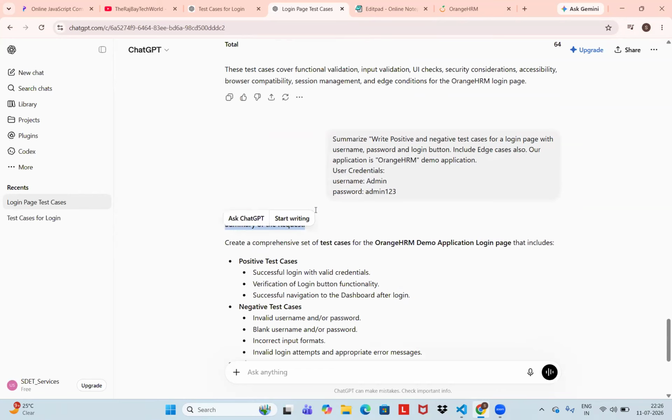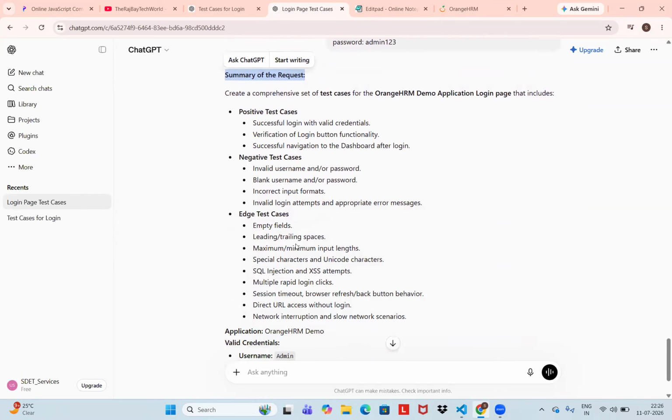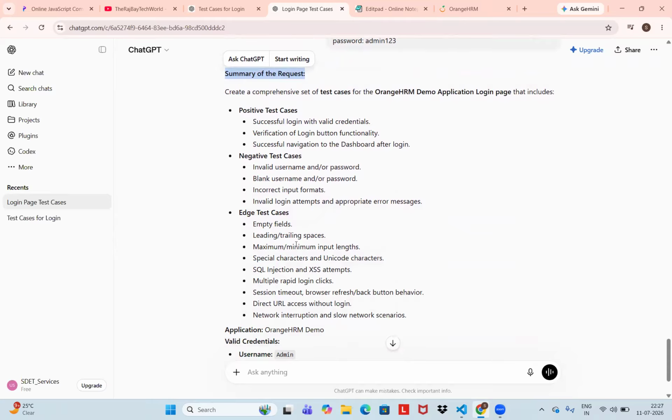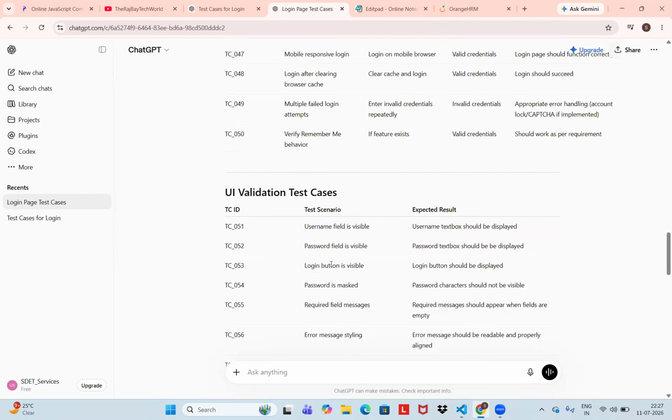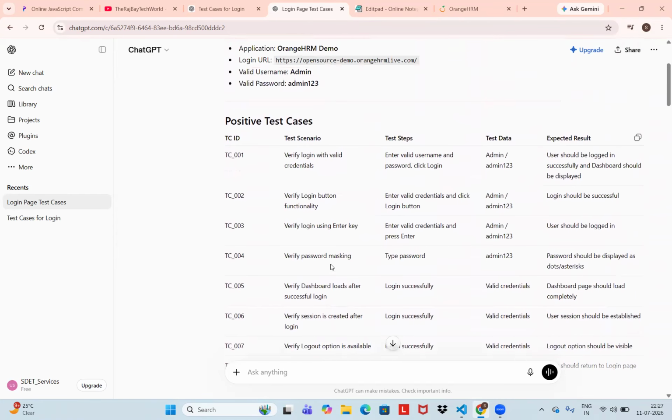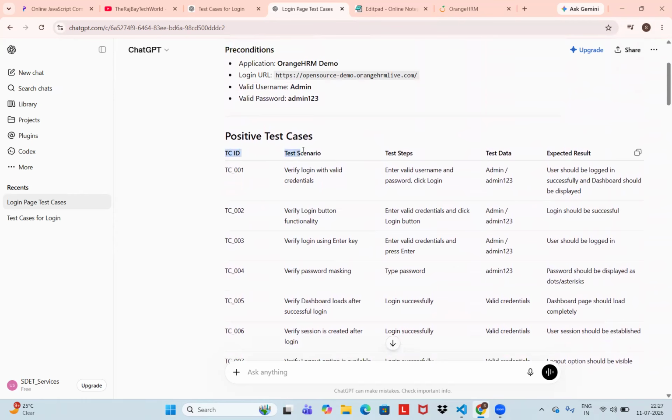So now we are asking this chat how we want it, like generate test cases for login functionality. See how I want, now I will tell you. You give the format, right? Let it be the same format.